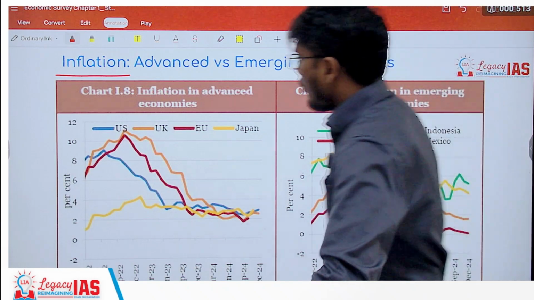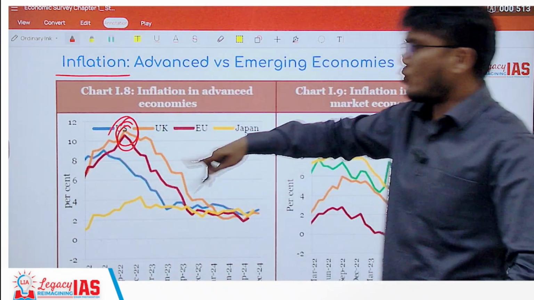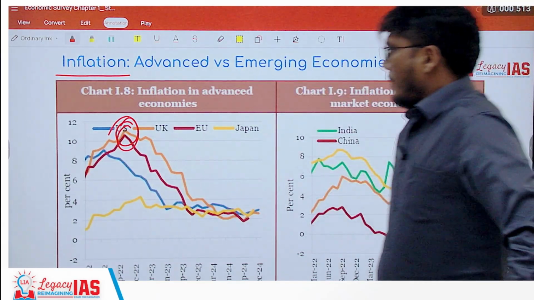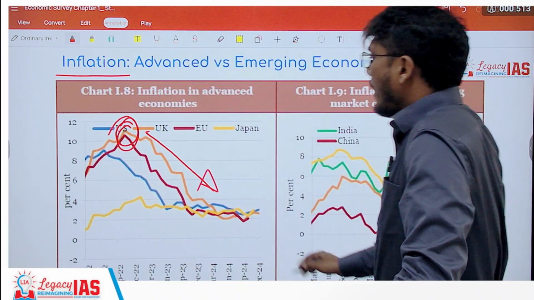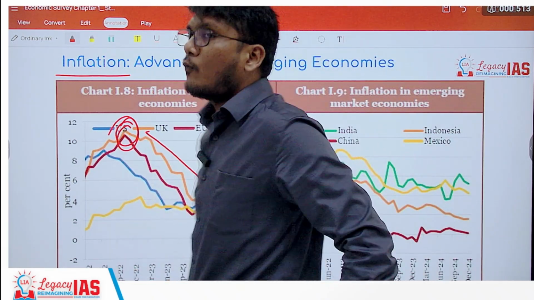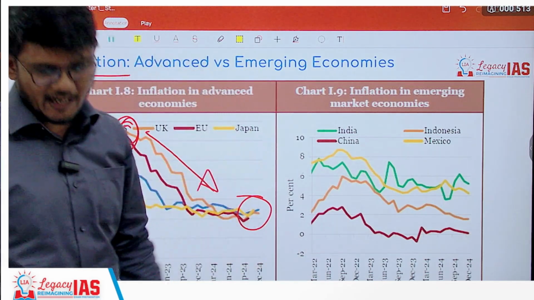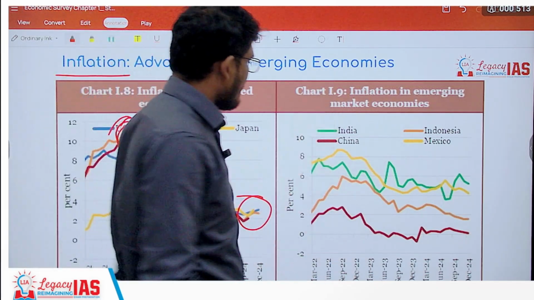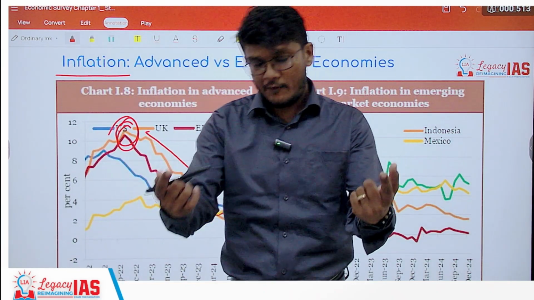Then you talk about inflation in the advanced economies versus that in emerging economies. In advanced economies, inflation had peaked, which is not a good thing for them, too high inflation. But you can see there has been a huge downfall and they are now between 2 to 4%, roundabout the target that India has set for itself. But if you look at India, India's inflation is on a higher side. Why? Because we do inflation targeting.